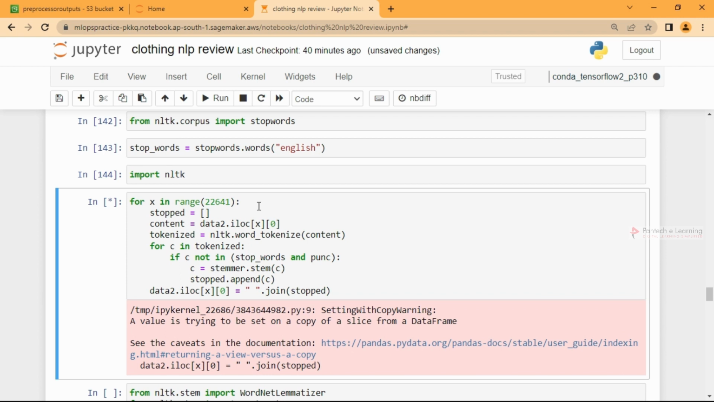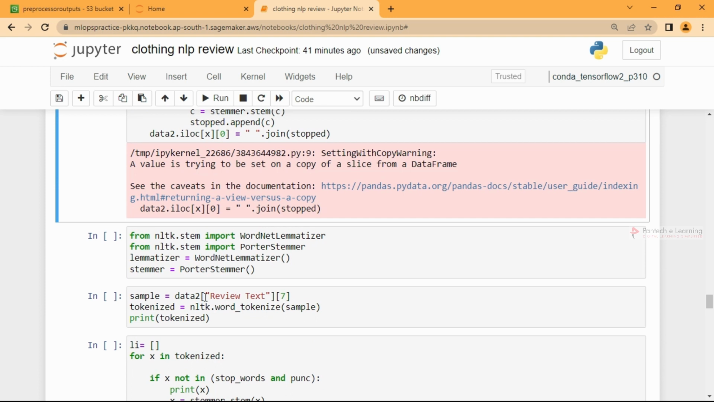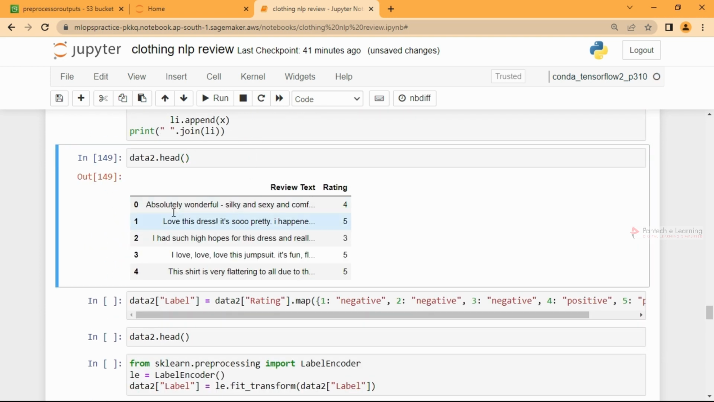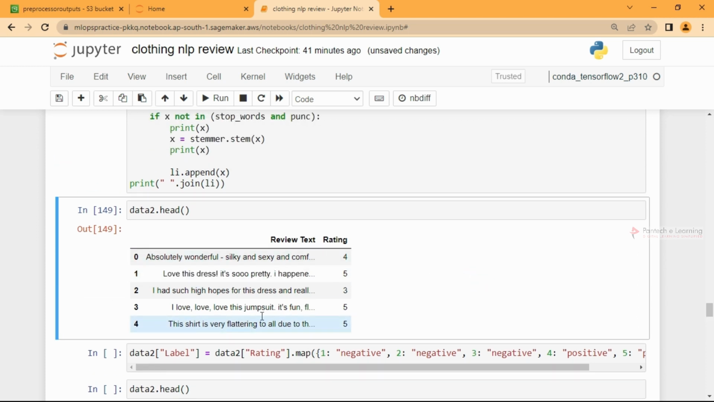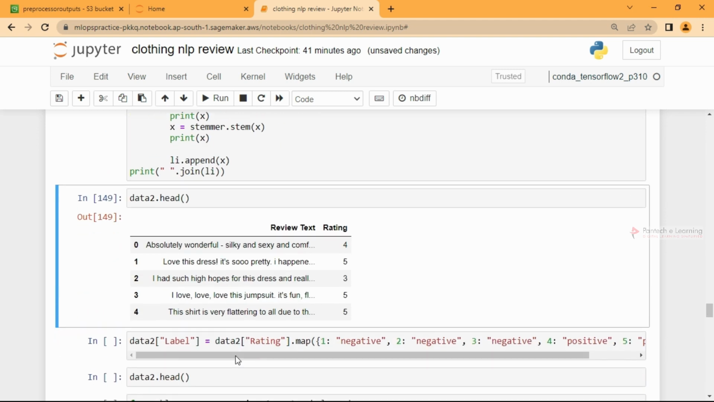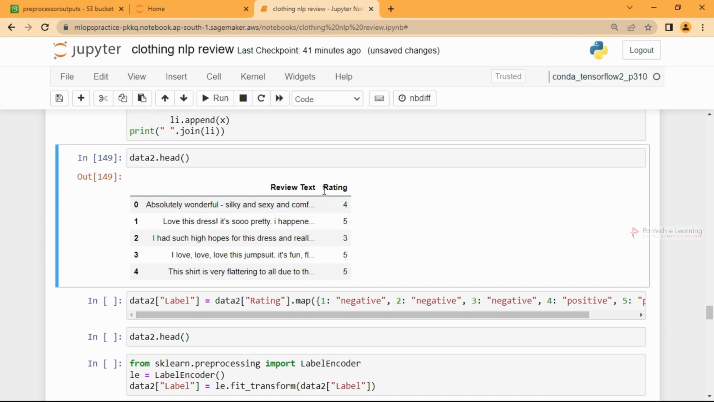Okay, we'll wait for it to complete, and it's completed now. So what we can see is you can go and check the head of it. This is the output, where stop words have been removed, and all the process has been done and replaced in the same place. So what you can do next is, we have to handle the rating. Rating is important here.